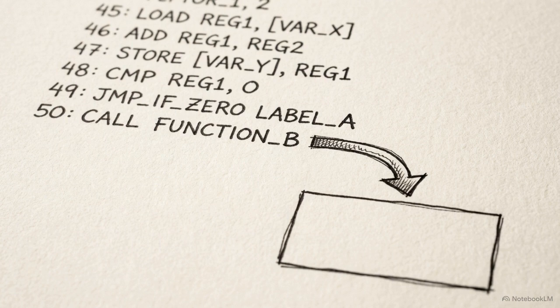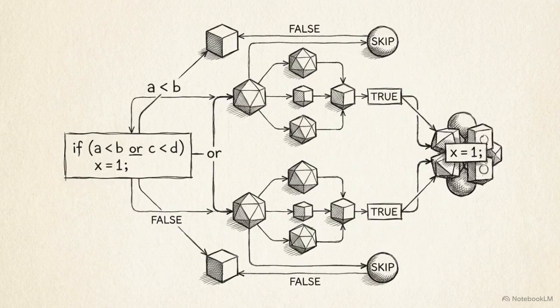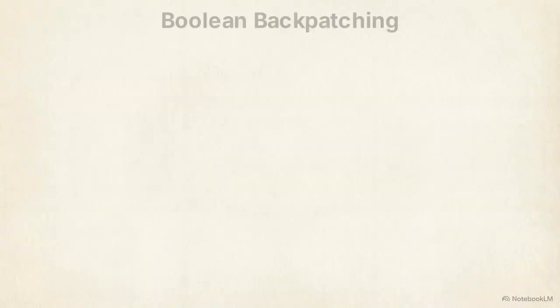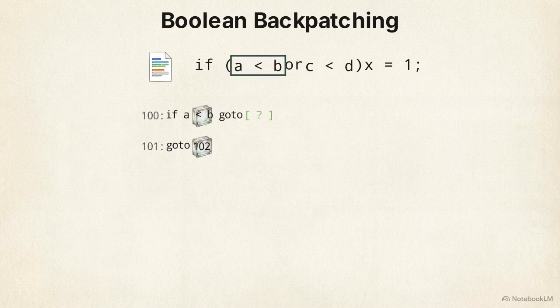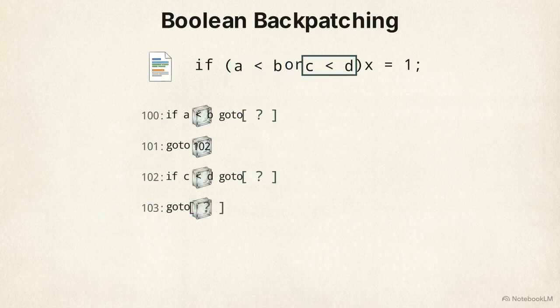During code generation, the compiler must handle goto instructions. This creates a problem when the target of a jump is a block of code that hasn't been processed yet. Consider the conditional statement: if A < B or C < D, x = 1. The compiler resolves unknown jump targets in a single pass using a technique called Boolean backpatching. As the compiler scans the code, it generates the jump instructions but leaves the target addresses empty. These are placeholders for line numbers that are currently unknown.